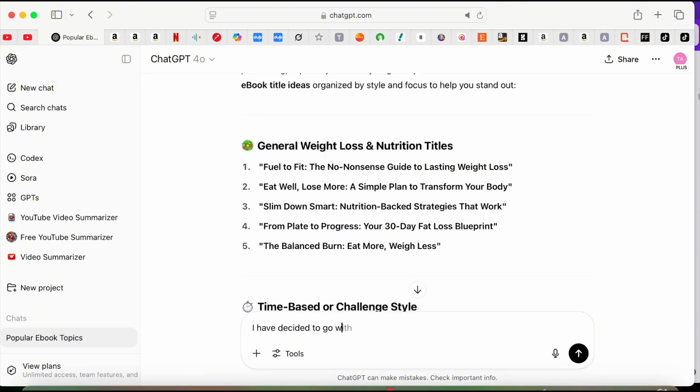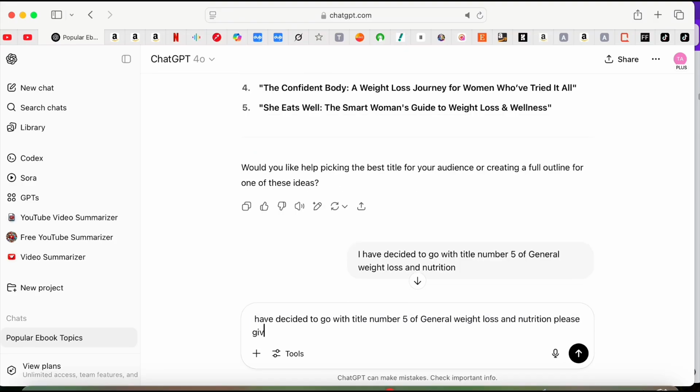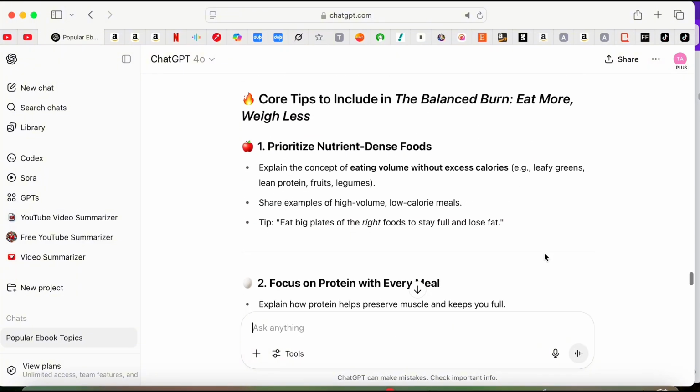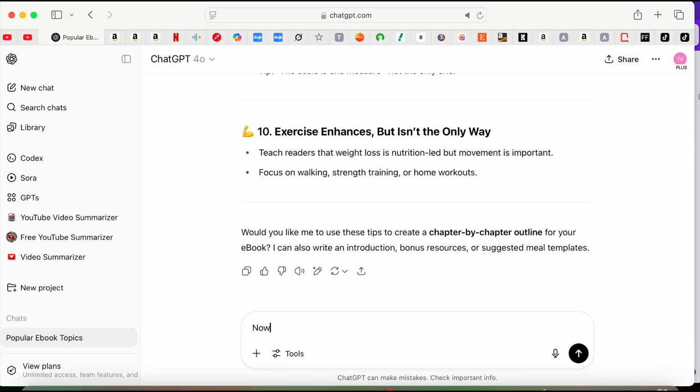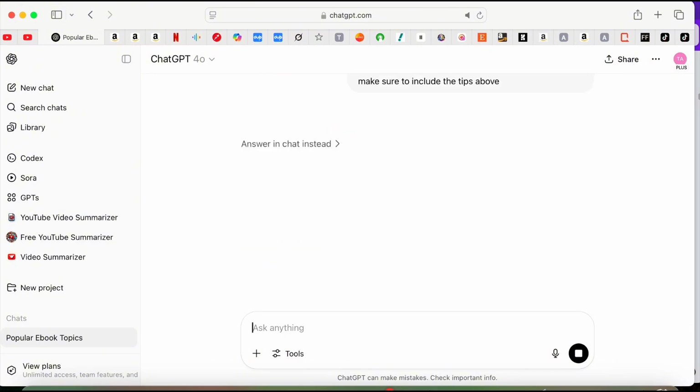So now I've selected my topic, and I'll just say I've decided to go with title number 5 of the general weight loss and nutrition. Please give me some tips to include in my ebook. So I asked ChatGPT to give me some tips, and these are the tips that it has given me. Now I'll go ahead and ask it to write an ebook based on the title that I've chosen, and make sure to include the tips above.